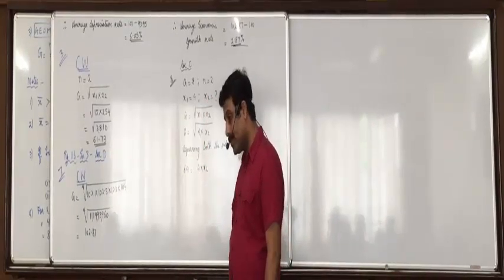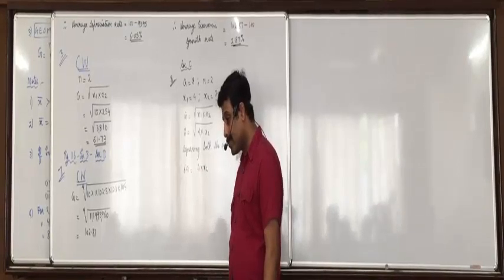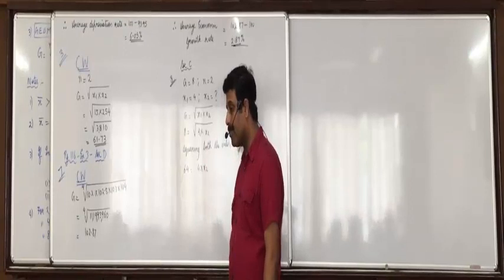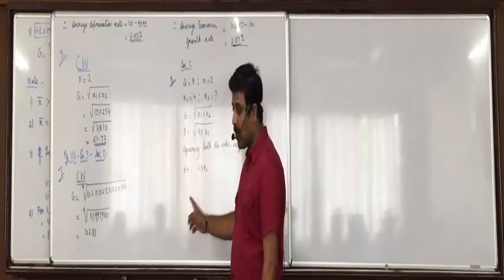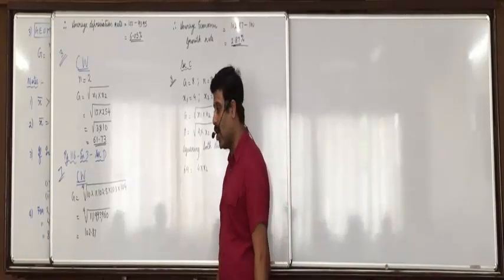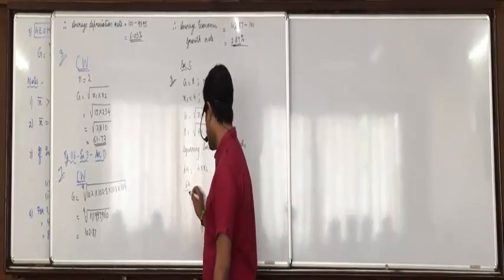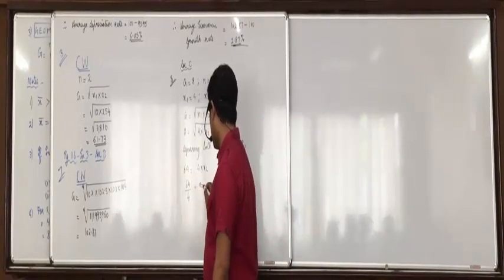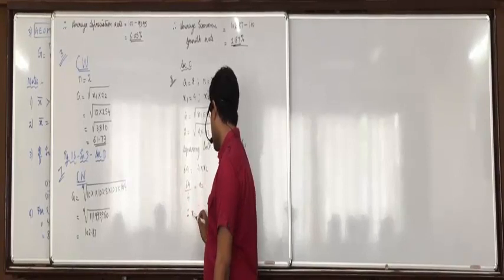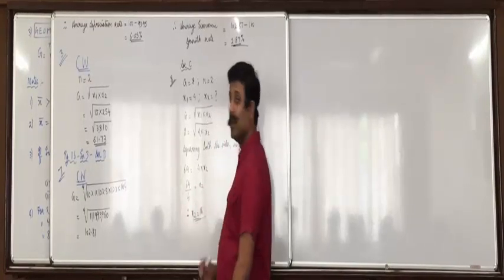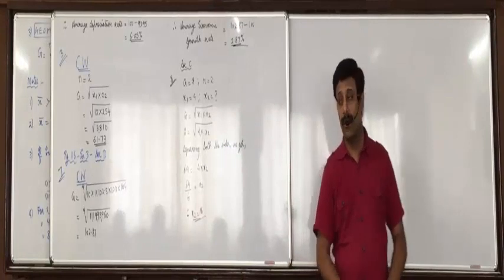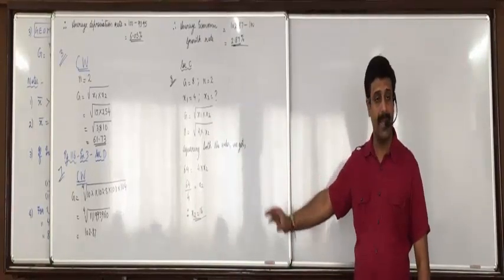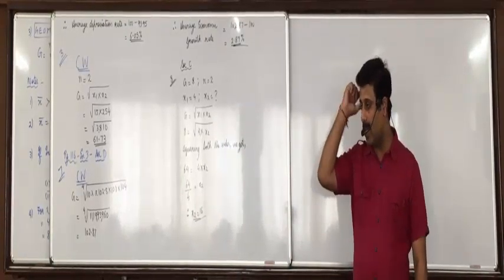How will you find x2? Correct. Into 4 on the other side will get divided. Opposite will happen. So 64 divided by 4 means x2 is 16. So what would be the other number? 16. Okay. Write down this. The other number is 16.